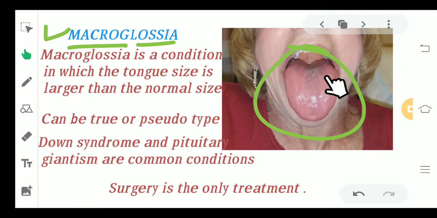Now what we can do is surgery. What kind of surgery do we do? We cut this extra part of the tongue, and then we surgically join the other two halves of the tongue, and by that we remove the excess part of the tongue so that the integrity is maintained and the size of the tongue is also reduced.